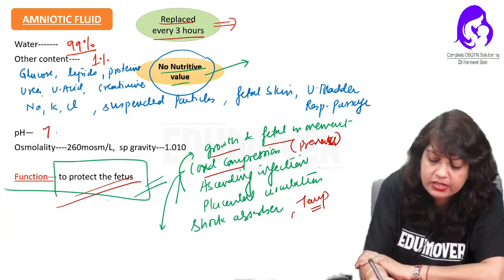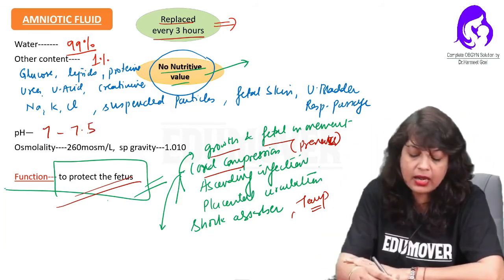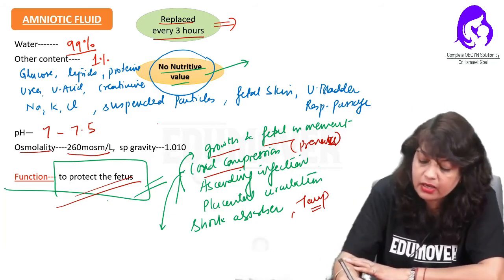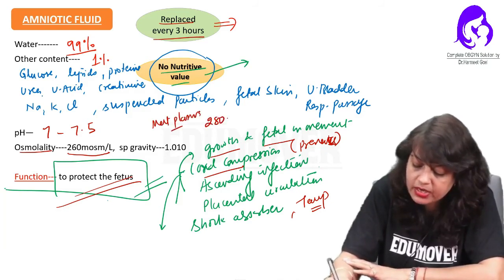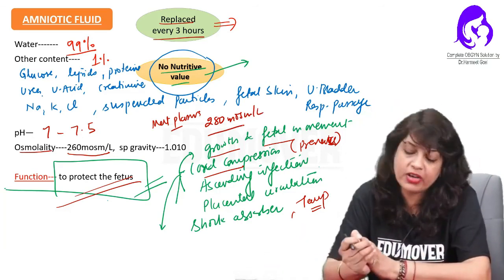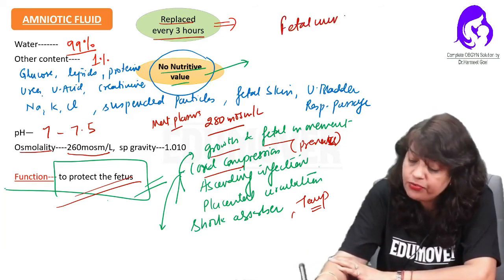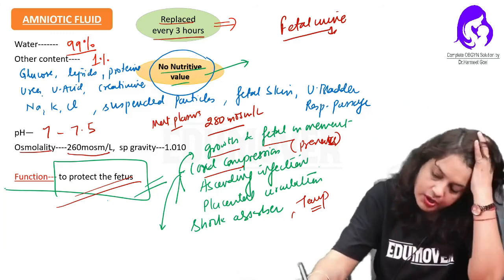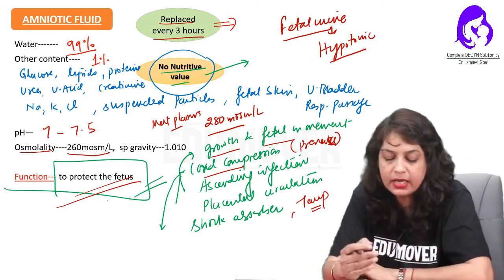Okay, pH is 7 to 7.5, so it has an alkaline pH, and osmolality is 260 milliosmoles per liter, whereas the maternal plasma osmolality is 280 milliosmoles per liter. In the beginning it is the same as that of maternal plasma, but later on fetal urine, which is the main contributor to the formation of amniotic fluid, is hypotonic in nature, so osmolality reduces.